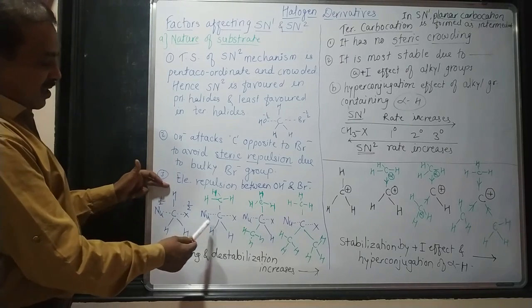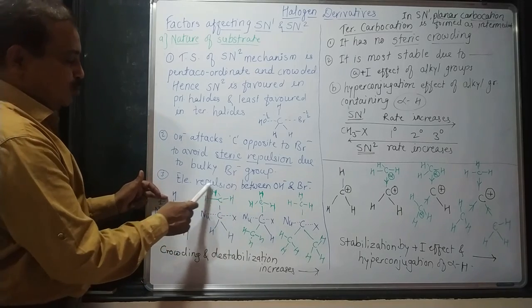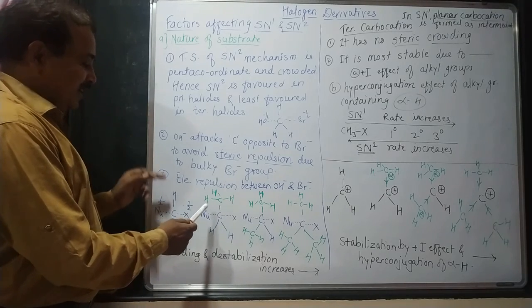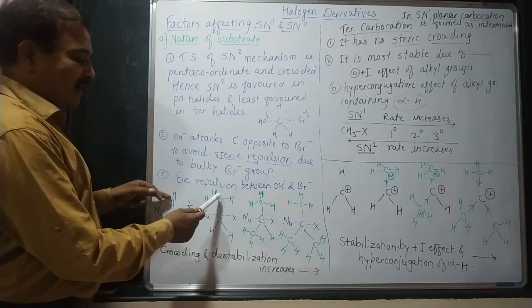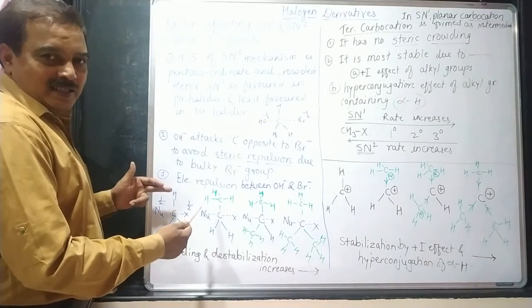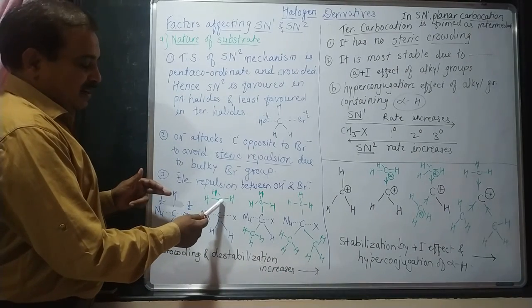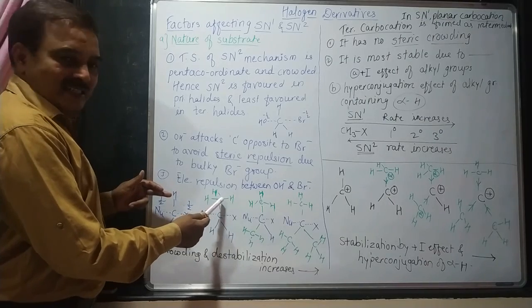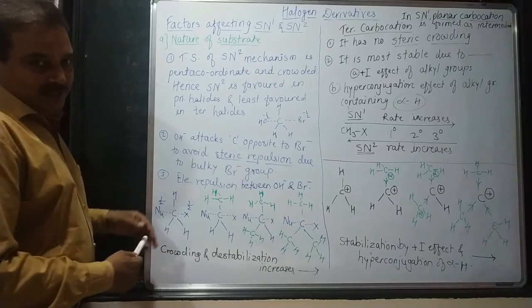Now in these two structures, what is the difference? This hydrogen atom is substituted by a CH3 group. So here, how many bonds are increased around this carbon atom? 1, 2, and 3. Three new bonds are added. So the crowding between the alpha carbon atom and alpha hydrogen atom bonds, the crowding around this central carbon atom goes on increasing.